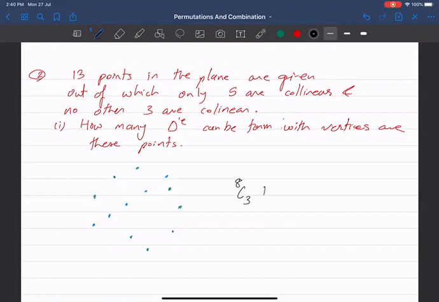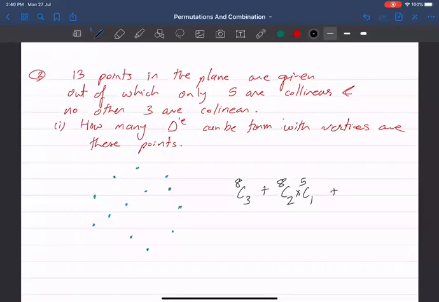Or I should be selecting 2 of the outside points and 1 of these 5 collinear points, which I can select in 5C1 ways. That should form a triangle. For example, this could be a triangle, or maybe this could be a triangle, or this one as a triangle.